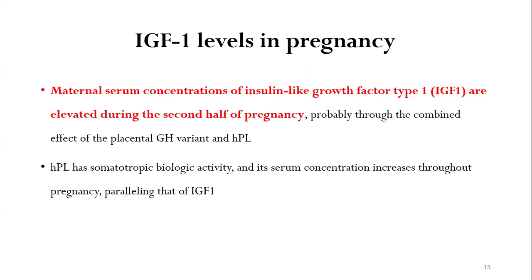Now, what happens to the IGF-1 levels in pregnancy? Maternal serum concentrations of IGF-1 are elevated during the second half of pregnancy. It is due to the combined effects of the placental growth hormone variant as well as human placental lactogen. We will discuss human placental lactogen in detail in the next class. But just remember that human placental lactogen also has a somatotropic biological activity and its serum concentration increases throughout pregnancy, paralleling that of IGF-1.